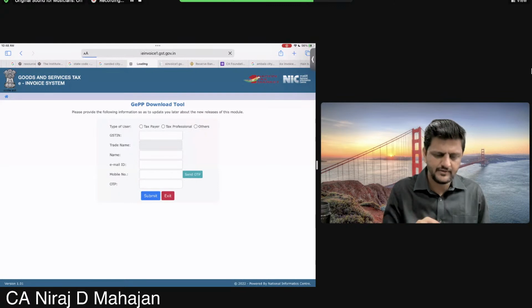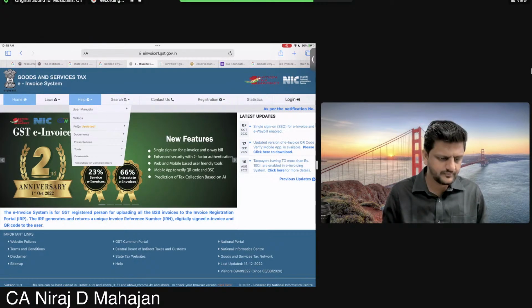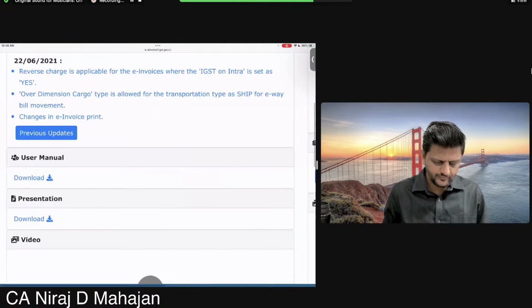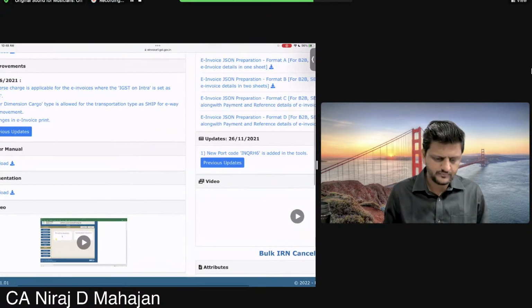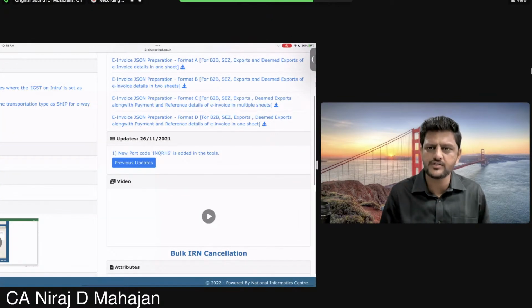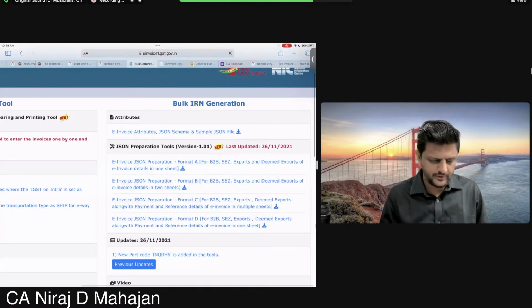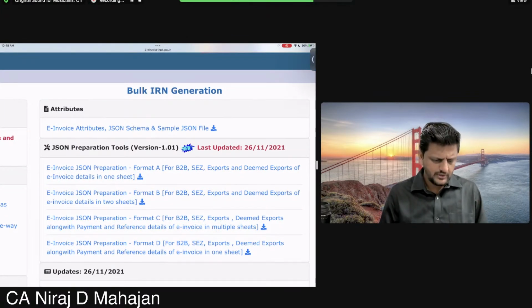Anyways, help, tools, bulk generation. Bulk JSON, can you see now, JSON? Just now I discussed, it is Java based, okay? Again, it's just a simple software. E-invoice JSON preparation: Format A, B2B, SEZ exports, deemed exports, e-invoice details in one sheet, in two sheets, multiple sheets, okay.